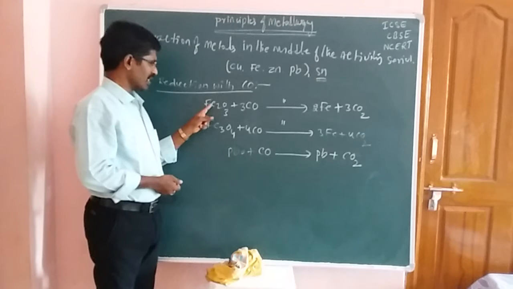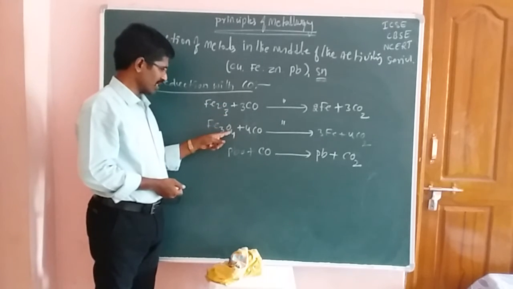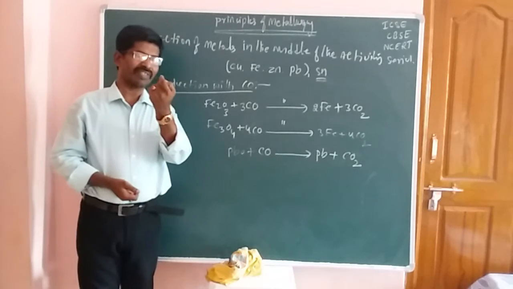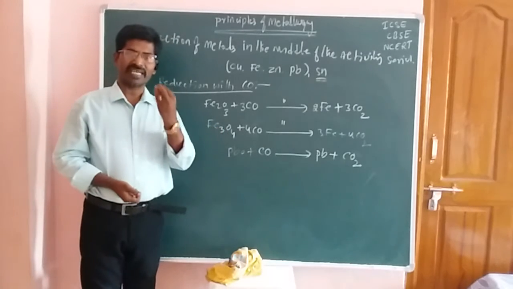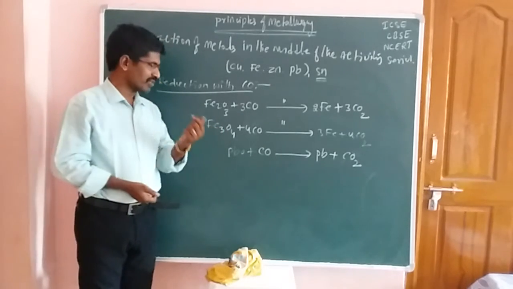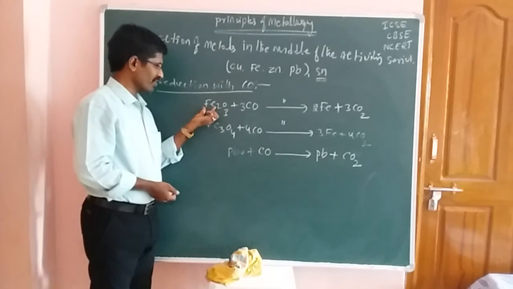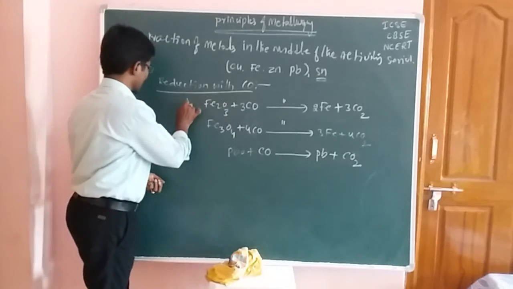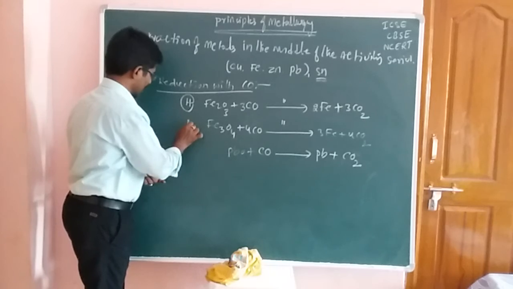Students, listen: here 2 iron atoms, here 3 iron atoms, here 3 oxygen atoms, here 4 oxygen atoms. So that's why you should remember hematite starts with the letter H, and magnetite starts with the letter M. Simple thing, don't forget this one, don't get confused. Fe2O3 is hematite, and Fe3O4 is magnetite.